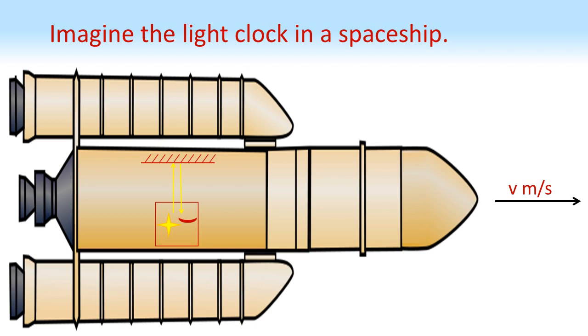Now imagine this light clock is in a spaceship that's travelling along at a speed that we're going to call v metres per second. Notice in the diagram that the light is travelling perpendicular to the direction of travel of the spaceship. This is very important.